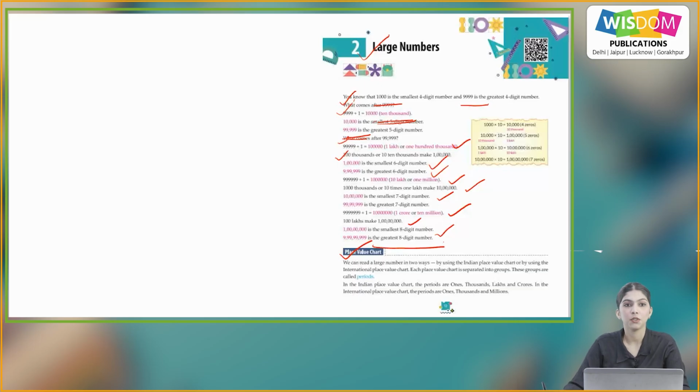Now place value chart. We can read a large number in 2 ways, by using the Indian place value chart or by using the international place value chart.